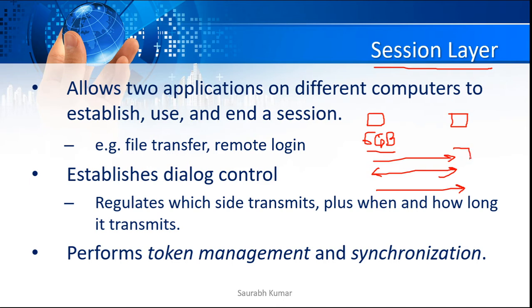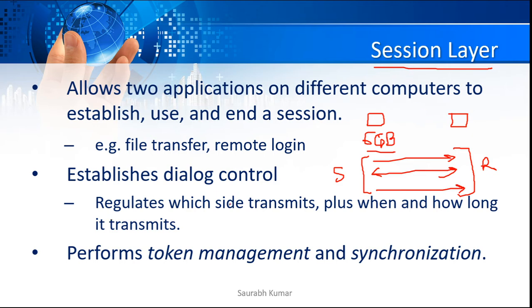So these three tasks will be completed by the session layer at both the sender and receiver sides. This side is the sender side, this side is the receiver side. At the sender, the session layer will be managing these three tasks. On the receiving side it will also do these three tasks: when to start the session, for how long the session will be, and when to terminate the session. Those are the three tasks completed by the session layer.